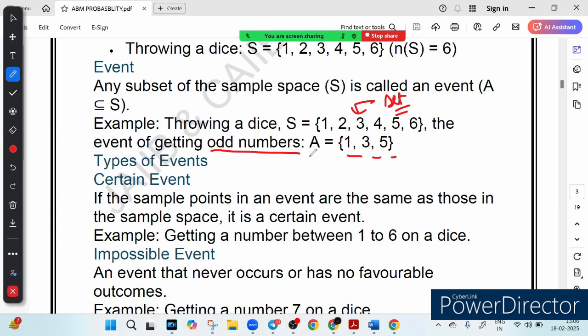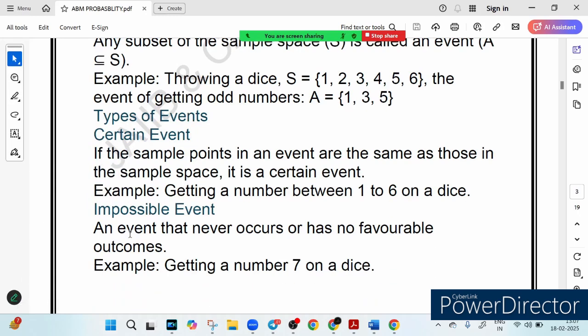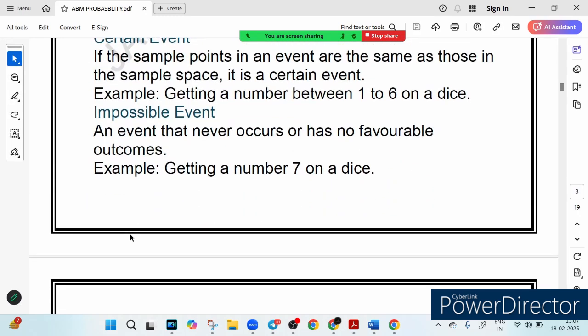Simple. Now let's talk about the types of events. The first type of event is called a certain event, which means something that is guaranteed to happen. For example, rolling a dice and getting a number between 1 to 6. Obviously, no matter what, you will always get a number in this range. So this is a certain event. Second kind of event we have is called an impossible event. What is the meaning of impossible event? It means an event that can never happen, right? Just like rolling a dice and getting a 7. Well, that is impossible unless we invent a magic dice, right?